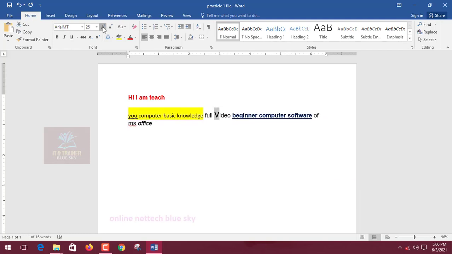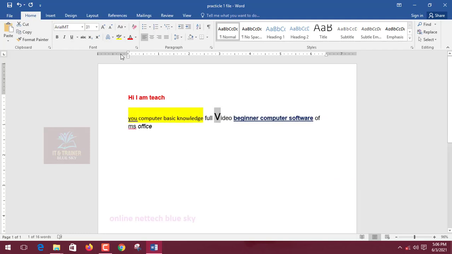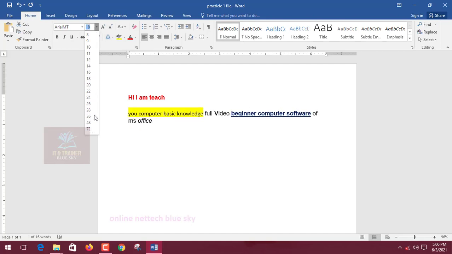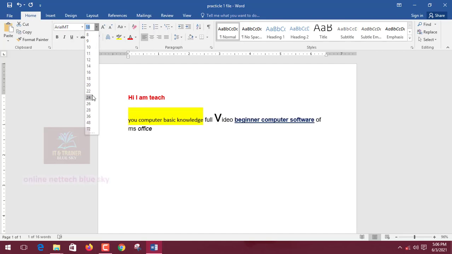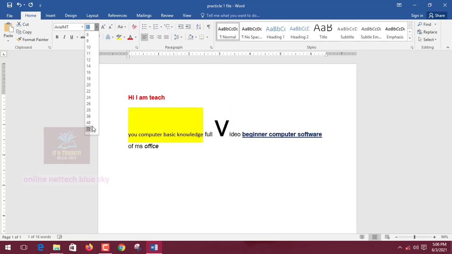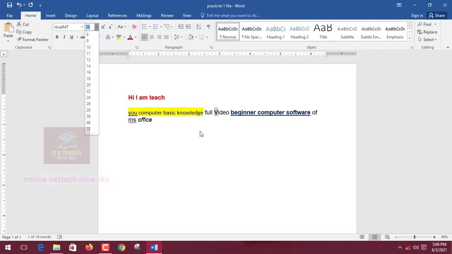So you can see just here, this first option increases the size. The second option decreases the size. But before that, select the text, and after that you can change it. So this is one very good feature in Microsoft Word.